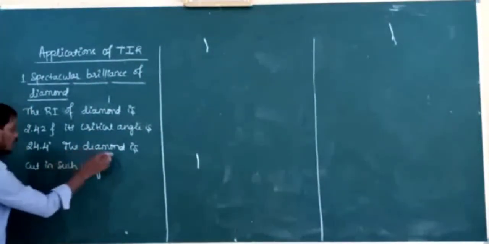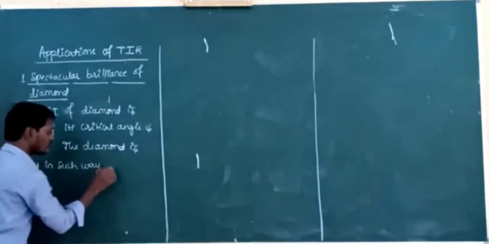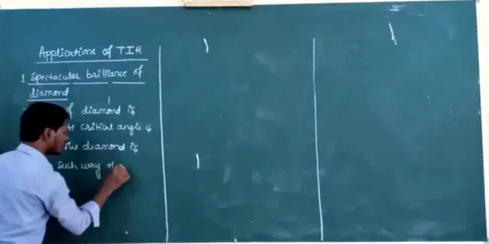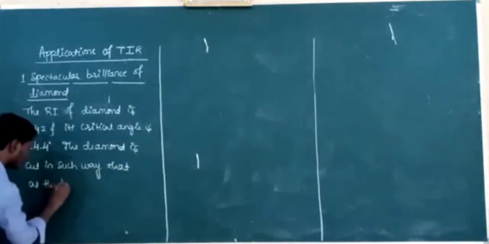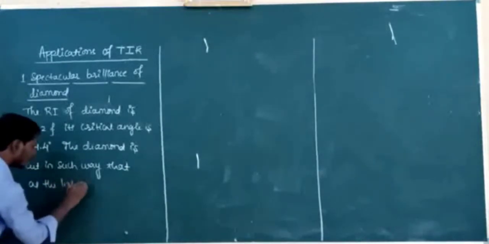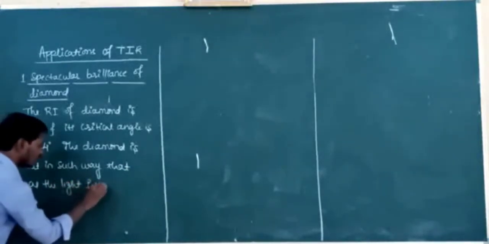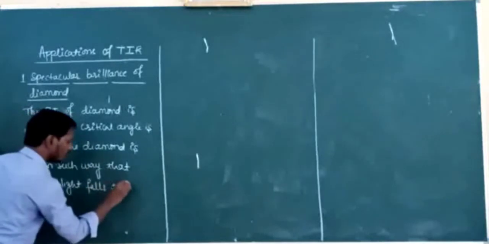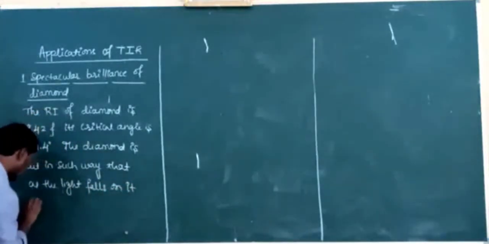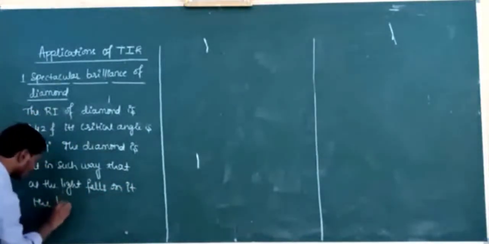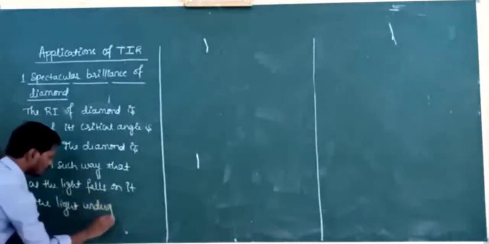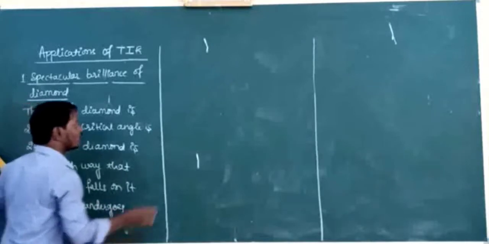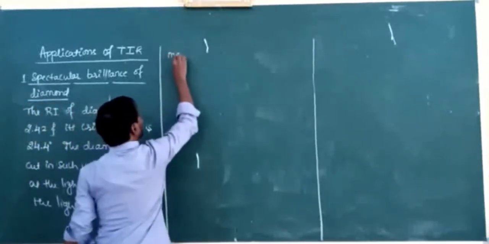So the diamond is cut in such a way that as the light falls on it with an angle greater than the critical angle, the light undergoes multiple total internal reflections.